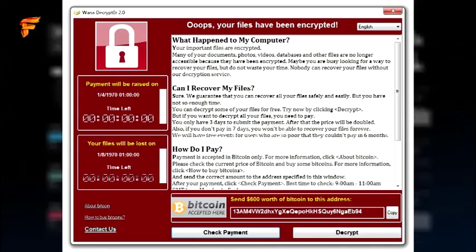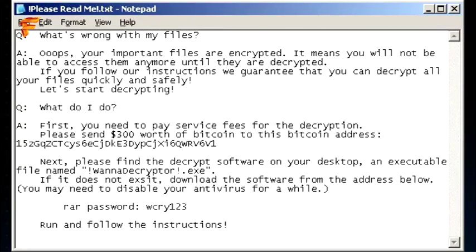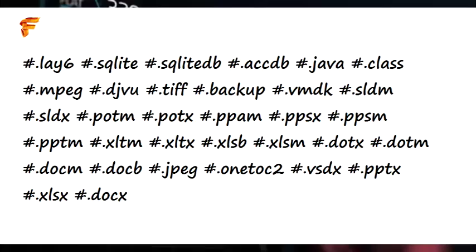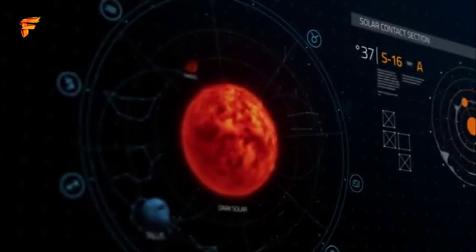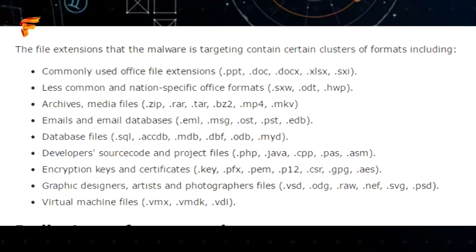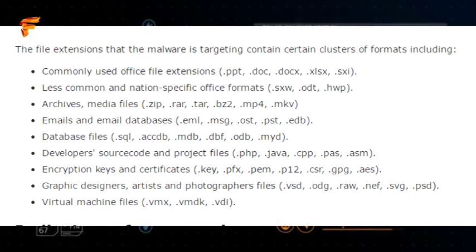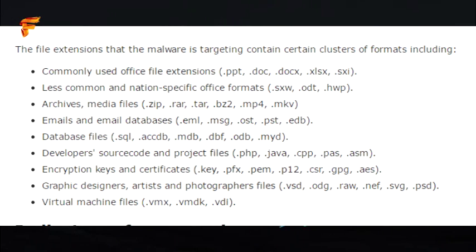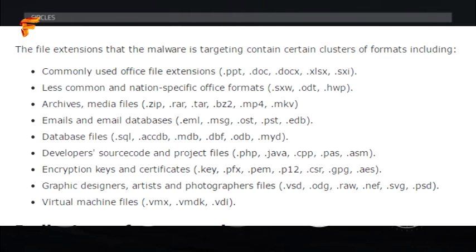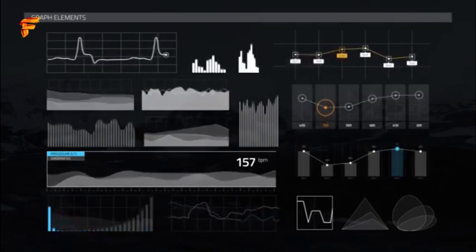It also drops a file named "Please read me" TXT, which contains text explaining what has happened and how to pay the ransom. WannaCry encrypts files with the following extensions, appending .wcry to the end of the file name. The file extensions the malware is targeting include commonly used Office file extensions, less common and nation-specific Office formats, archives, media files, emails and email databases, database files, developers' source code and project files, encryption keys and certificates, graphic designers', artists' and photographers' files, and virtual machine files.